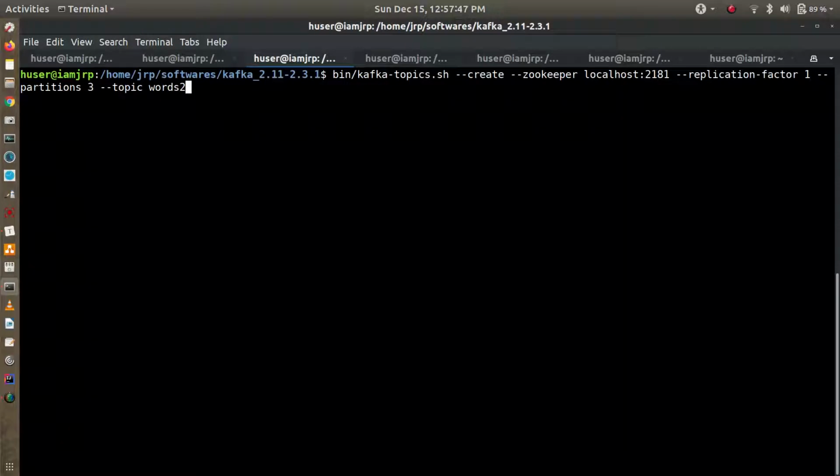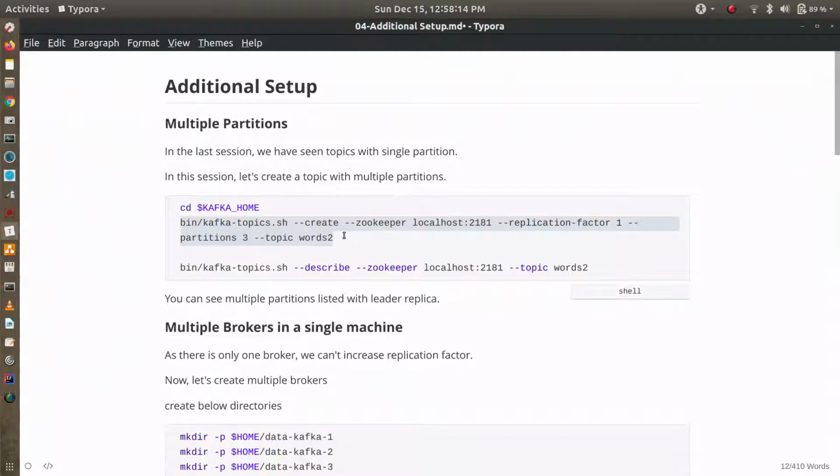Till now we have only set up one broker, so you cannot make the replication factor more than 1. But in one broker we can have multiple partitions. That's what I am trying to show you now. So there will be a topic called words 2 having 3 partitions. Let's create the topic. Okay, our topic words 2 is created.